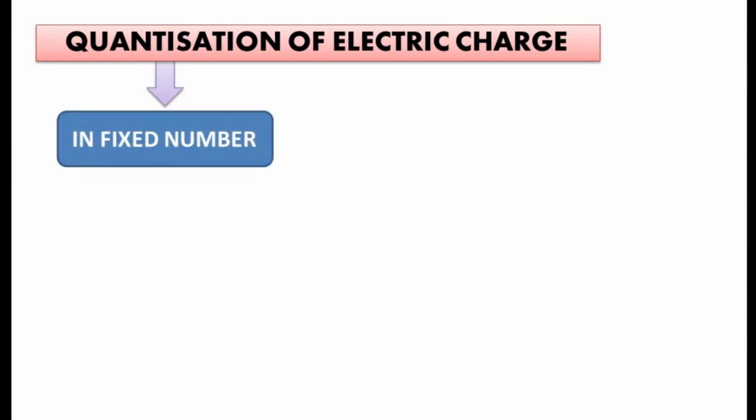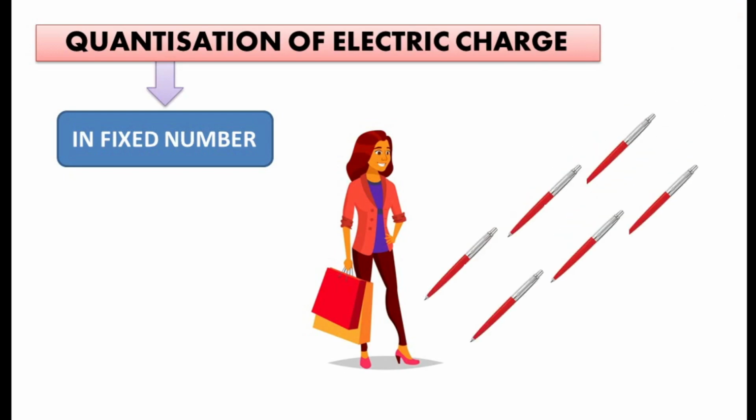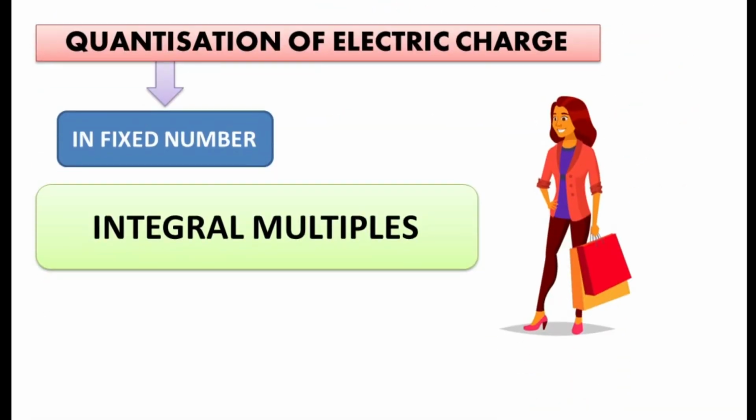Number 1. Quantization of electric charge. Quantization simply means in fixed number. For example, if you are going to buy a pen from the shop, you can buy 1 pen, 2 pens, 6 pens, 10 pens, 100 pens, etc. But can you buy 1.5 pen, 5.5 pen? No, that is not possible. We can buy as integral multiples. So, quantization denotes integral multiples.